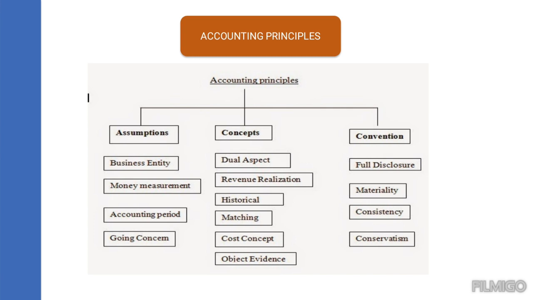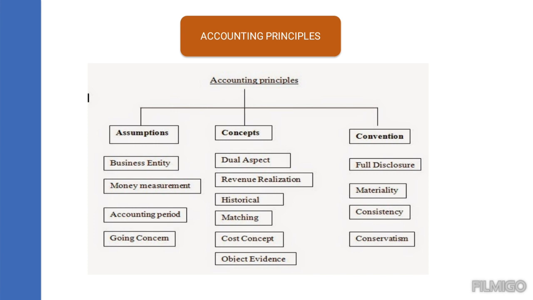Based upon that concept, we know whether we have realized the revenues or not, and from that we prepare these accounts. Historical nature: only after that particular event or transaction has happened is it recorded in the books of accounts. Without it happening, no entry will be posted.